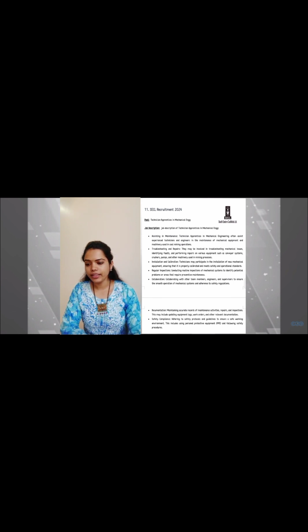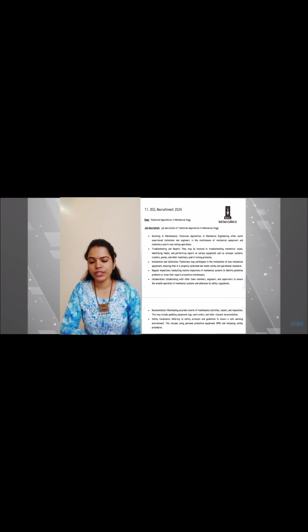In this, maintaining the accurate records of the maintenance activities, repairs and the inspections. This may include the updating the equipment logs, work orders and other relevant documentations. The safety compliance. In this, adhering to safety protocols and guidelines to ensure a safe working environment. This includes using the personal protective equipment and following the safety procedures.